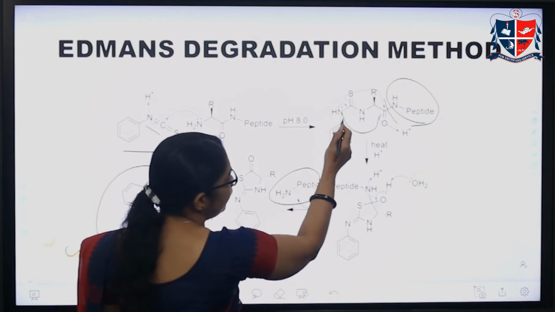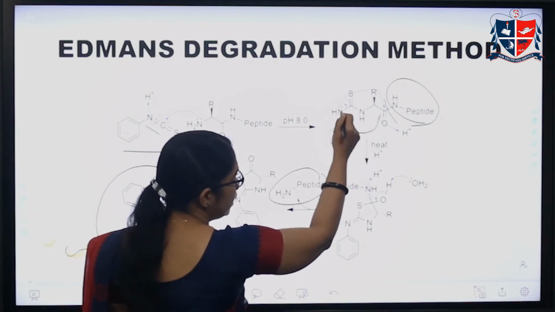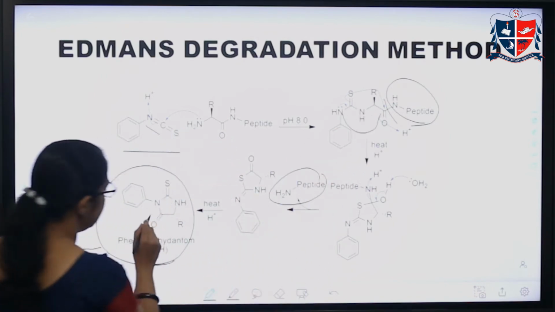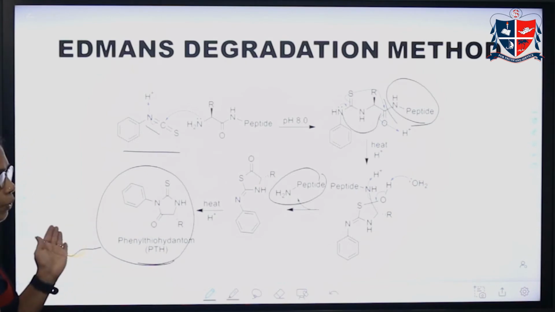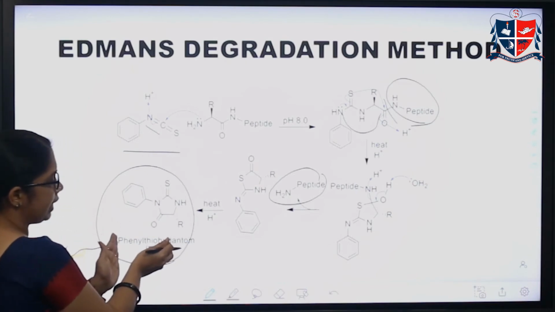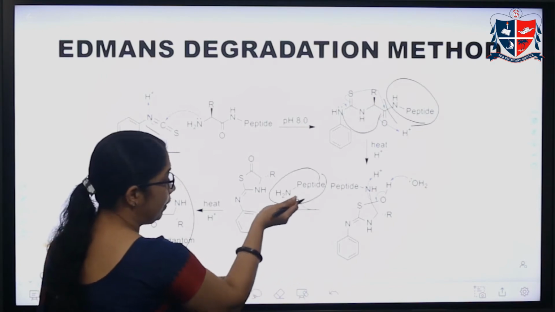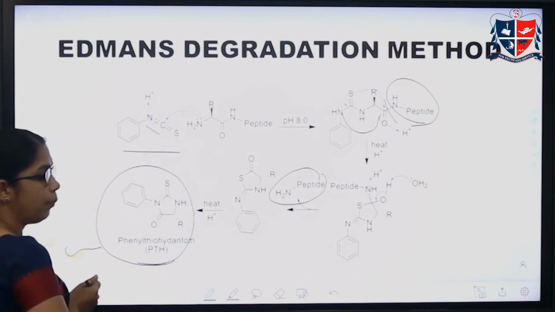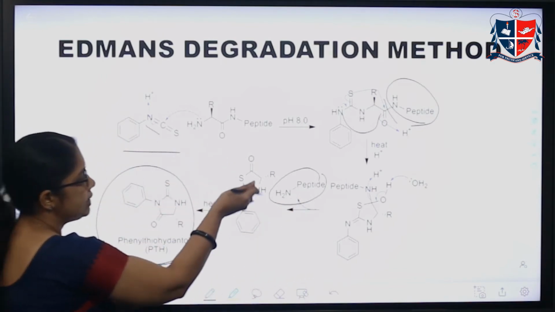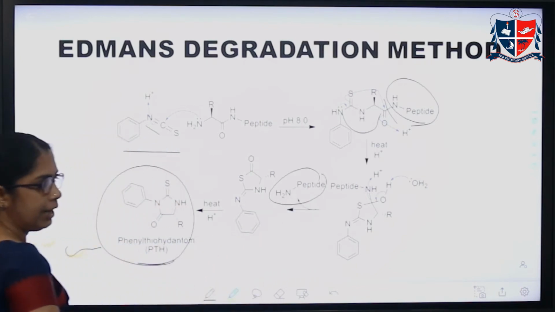That is, the nitrogen will form a cycle with this carbon. This product will form as a side product. So two products: this one is a side product, and the remaining part is an oligopeptide. That is, the polypeptide is decomposed into a short peptide, an oligopeptide.